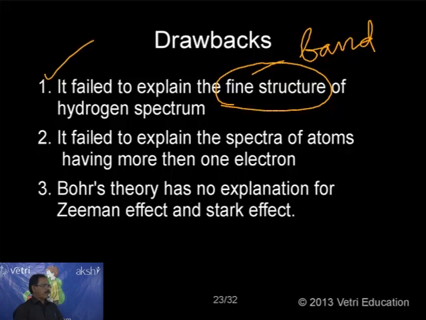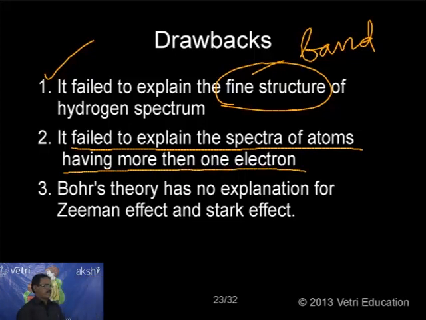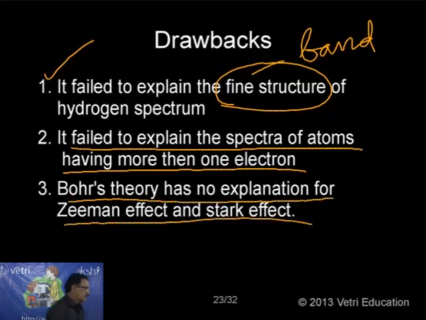The second drawback: it failed to explain the spectra of atoms having more than one electron. The hydrogen atom has only one electron, a single electron. But for any atom with more than one electron, Bohr theory again fails to explain the spectra. And Bohr's theory has no explanation for the Zeeman effect and Stark effect.